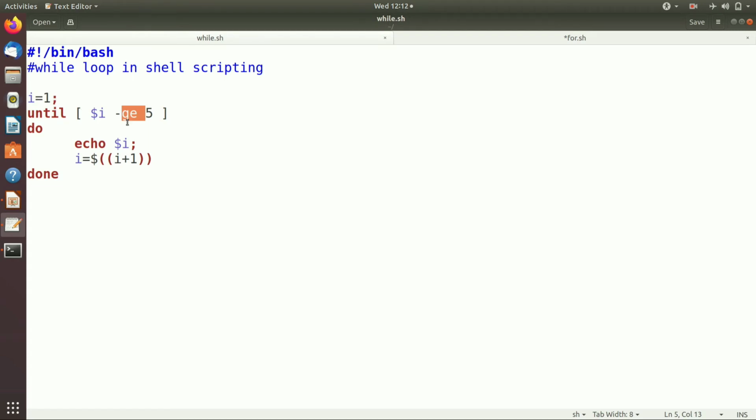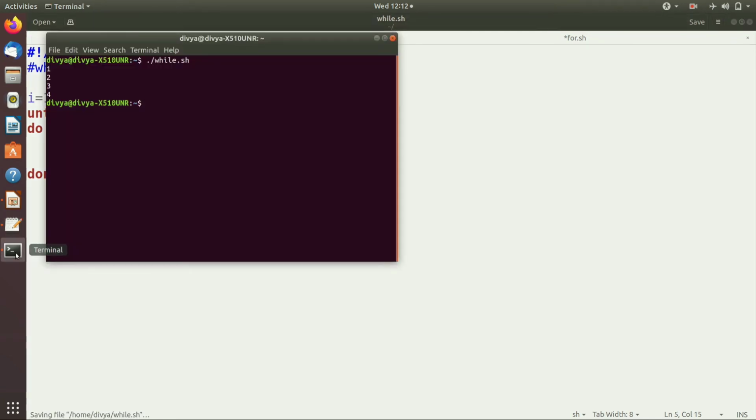So this i greater than or equal to 5 checks for a false condition. I want to print the numbers from 1 to 5, so I just write greater than in place of greater than or equal. Let's run the program. Save this program and run while.sh. See, I get the numbers from 1 to 5.